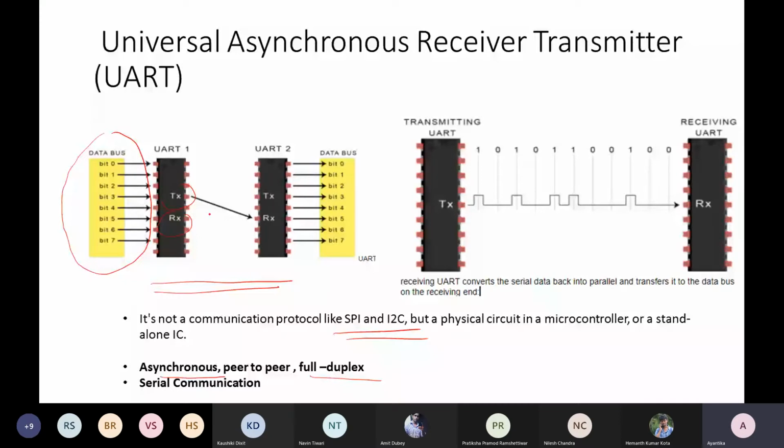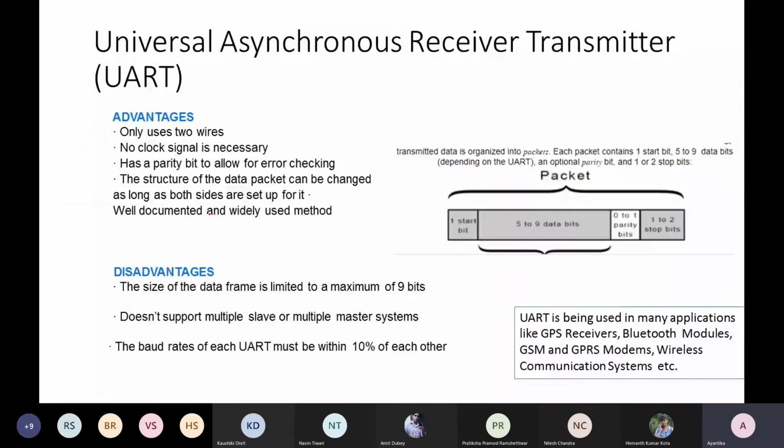Whenever you will be studying any protocols, we will try to observe the common features present in those protocols. Whenever we are talking about asynchronous protocols, we are basically saving in terms of clock circuitry. No associated clocks are present, but what we have to make sure is that there should be some means of syncing the sender and the receiver.